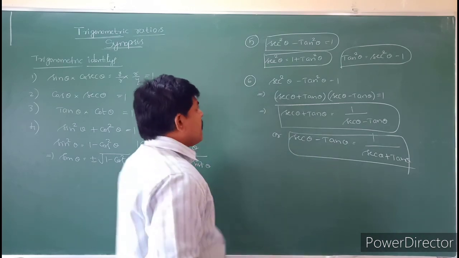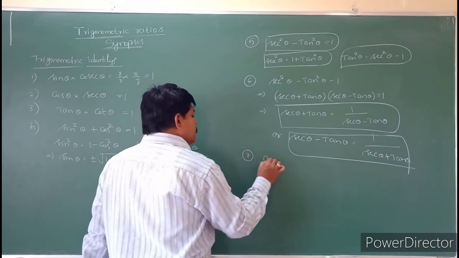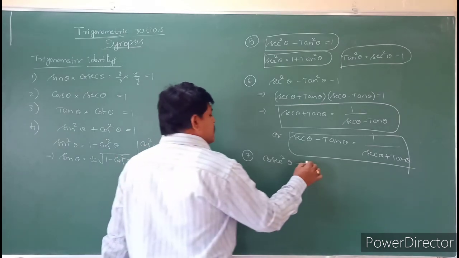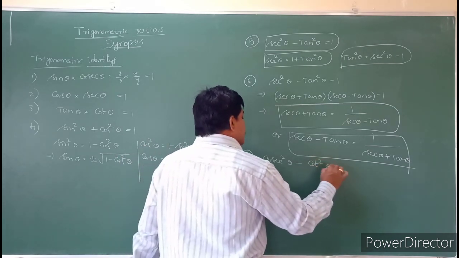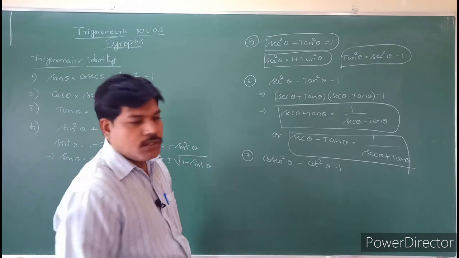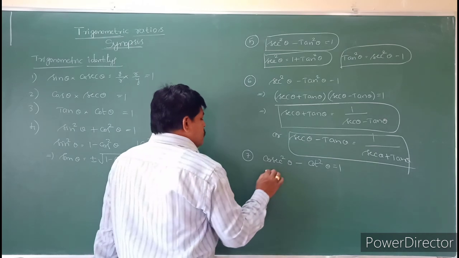So similarly, see that one. So you can see that cosecant square theta minus cot square theta is equal to 1. So similarly, what is the formula you can derive here?